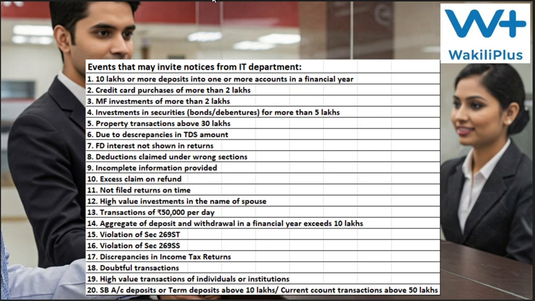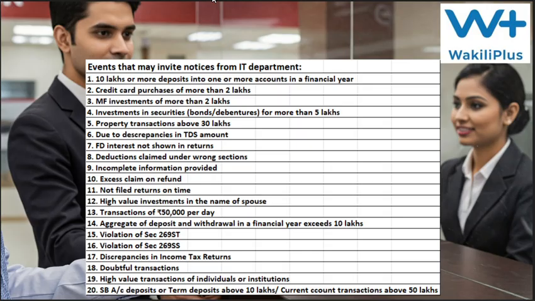Then if there are some discrepancies, faults or mistakes in the ITR, and what is given in your ITR does not match the information provided by banks or financial institutions, then also you may get notices.